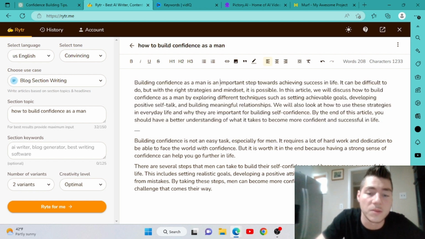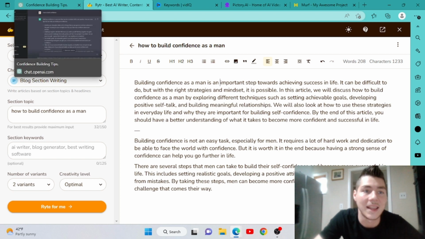These are your 2 versions, by the way. This is the top version. This is the bottom version right here. Like I said, you guys can have 3 variants. This is very good to do because then it gives you multiple options of something to choose from. You can read through and decide which one that you actually like more.